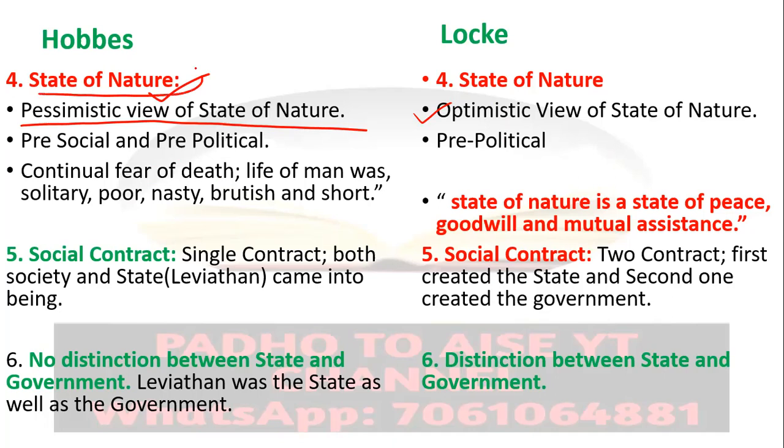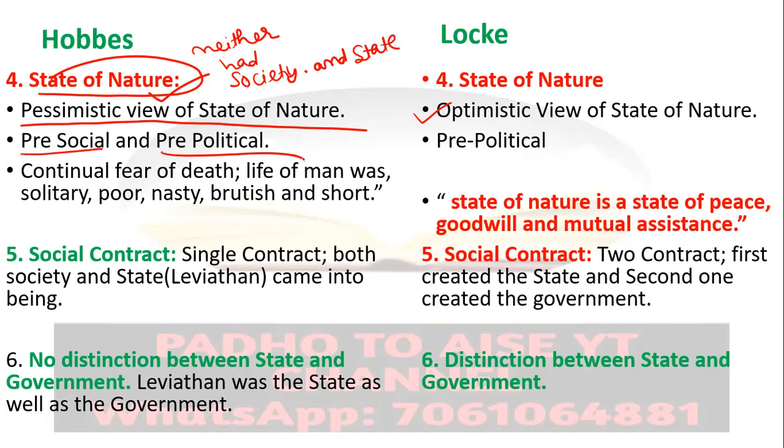The Hobbesian state of nature did not have any society, and if there is no society, there is no art, no literature, no religion at all, and neither any state. So the Hobbesian state of nature was pre-social and pre-political. There was neither a social institution nor a political institution like the state.